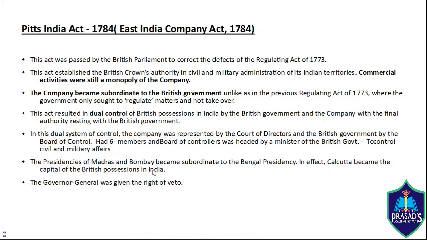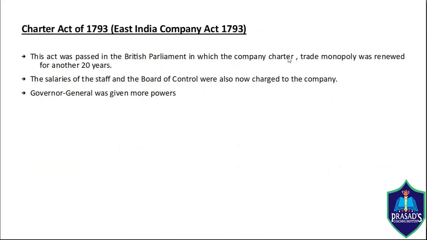Then comes the Charter Act of 1793. This act was passed in the British Parliament. The company's charter, the trade monopoly, was renewed for another 20 years. So the Charter Act renewed the company's charter for the next 20 years. This act was passed in 1793. The next Charter Act comes after 20 years.